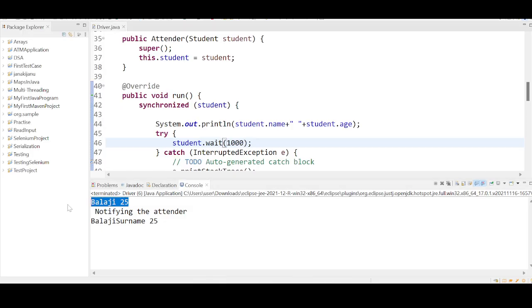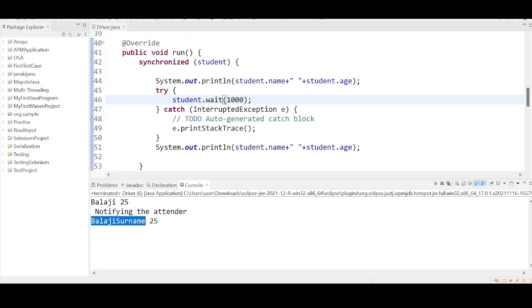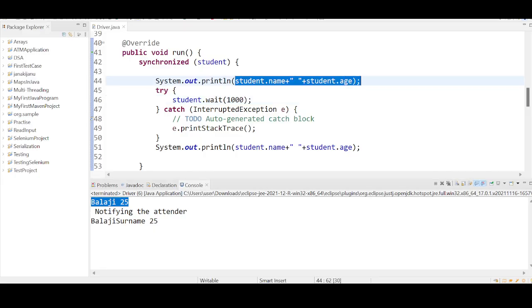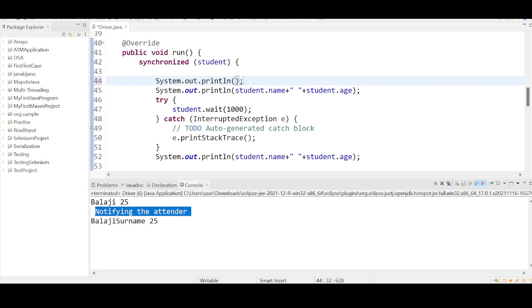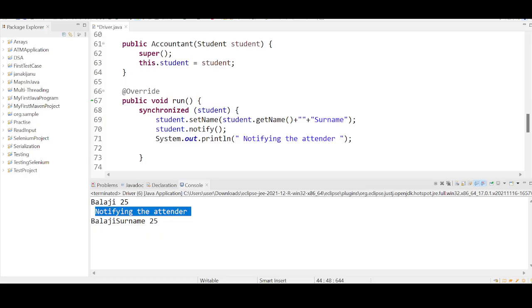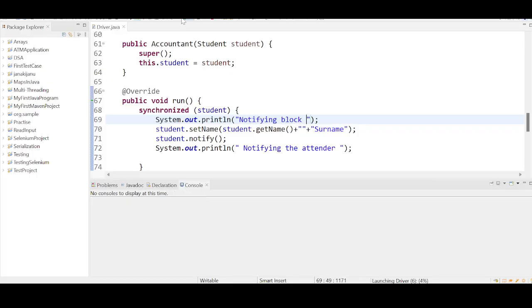Now see, Balaji, notifying the attender, and Balaji 25, which means this is called, and there is a timed waiting here. Now the attender is notifying the attender. Let me keep some meaningful statements here. System.out.println waiting block, and system.out.println notify block.